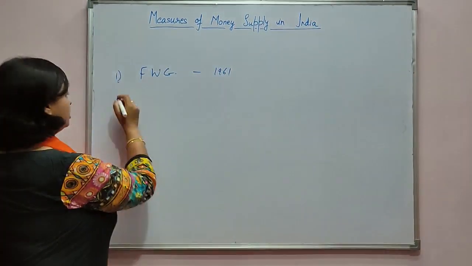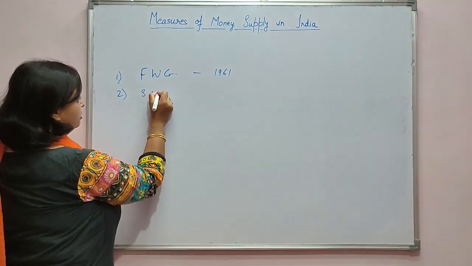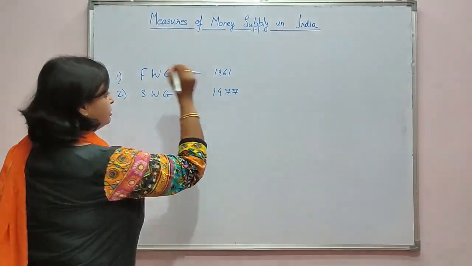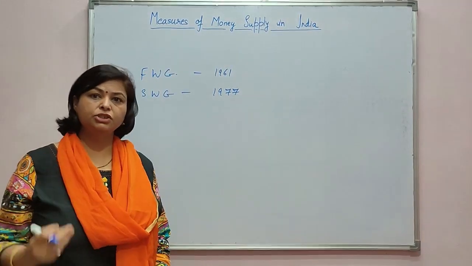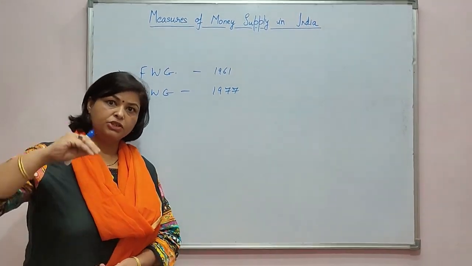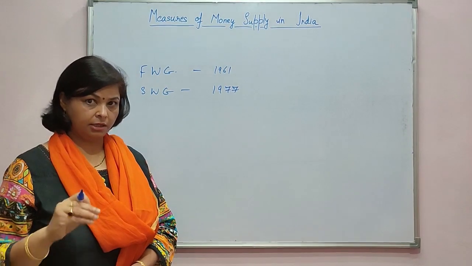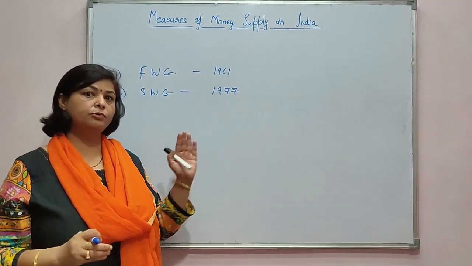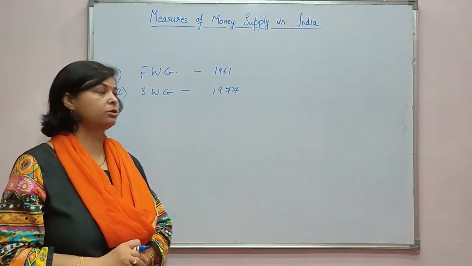The second working group, known as SWG, was established in the year 1977, which had suggested some measures to measure the stock of money supply in our country, and which is followed today also. So we'll discuss those four measures later on.